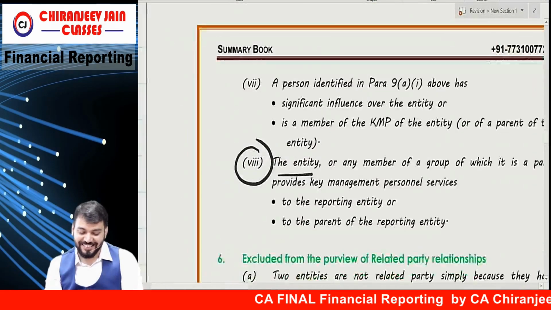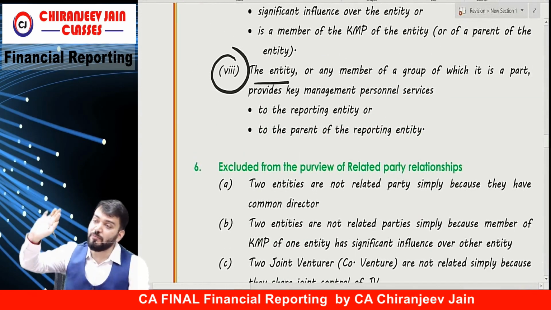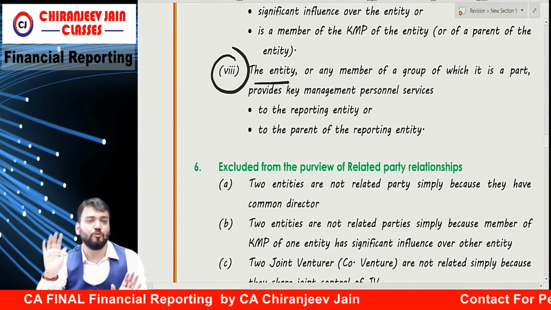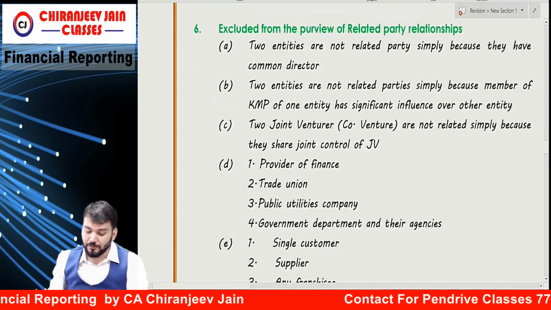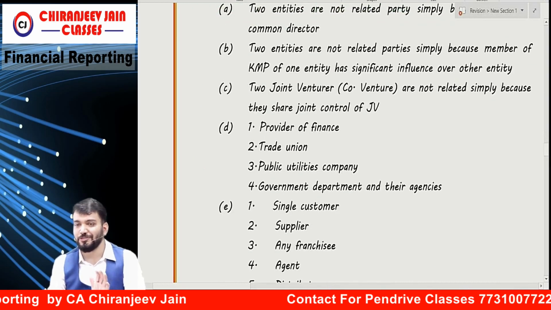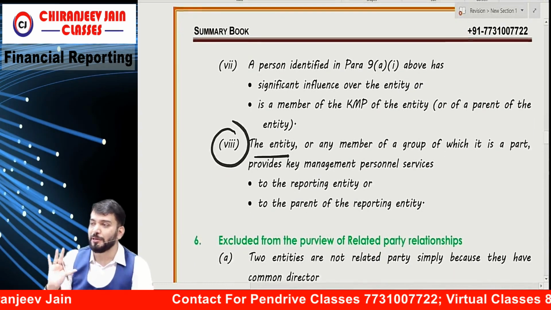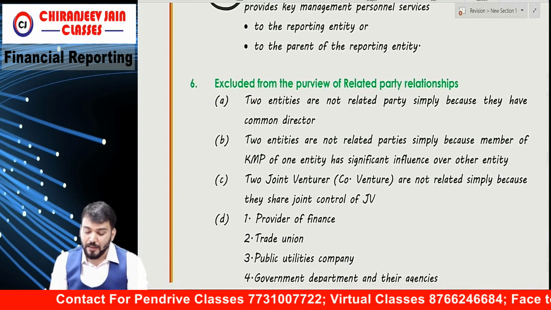Okay, understood. Now these 1 to 8 questions will come from para 9A1, para 9A or 9B. Questions will come from that only. But if they ask questions from the balance part, then we should cover it too. So 90% of questions will be coming from this topic. But let us do the other part fast.